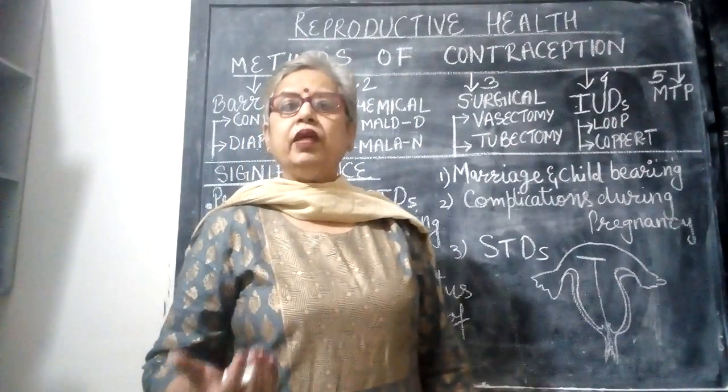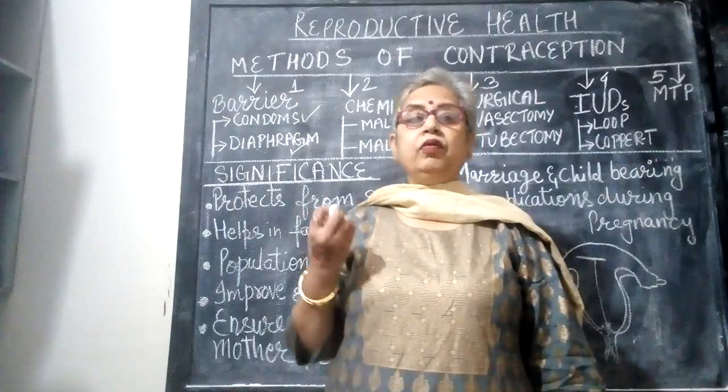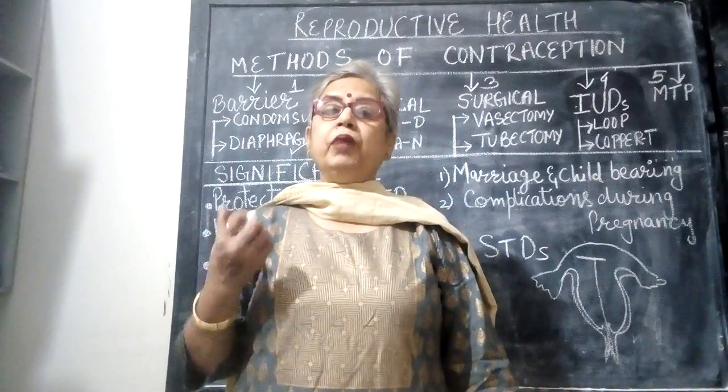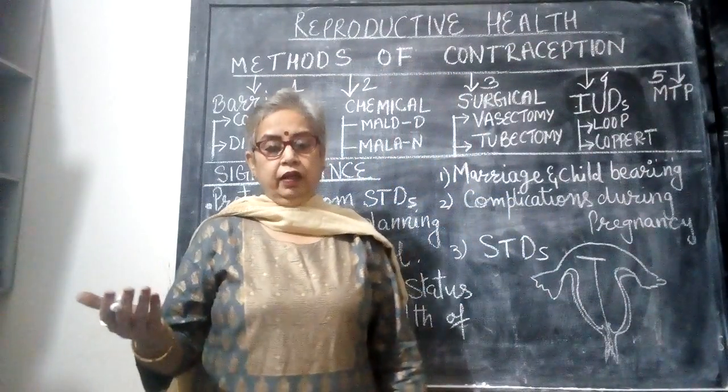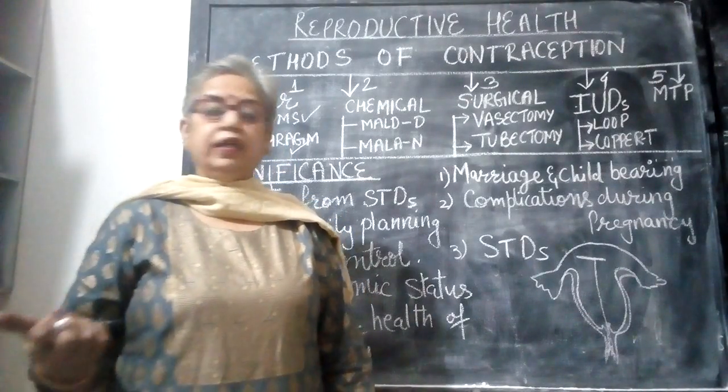Now the female body is so designed that it has to be taken care of much more than that of a male, because only the female is going to bear the child, right?